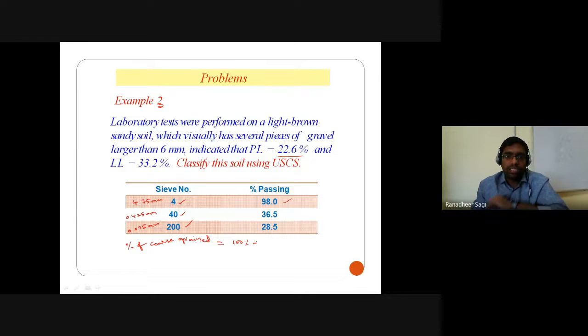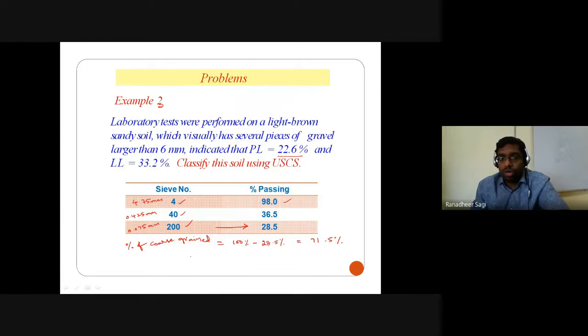Out of that 100% of the soil grains, how much percentage of the particles are finer than the 75 micron sieve? Percentage of particles finer than your 75 micron sieve is 28.5%. So it means the percentage of fine grain particles in that soil is 28.5%. So the remaining particles are obviously your coarse grain particles. So 100 minus 28.5% gives you 71.5% of particles that are coarse grain particles.